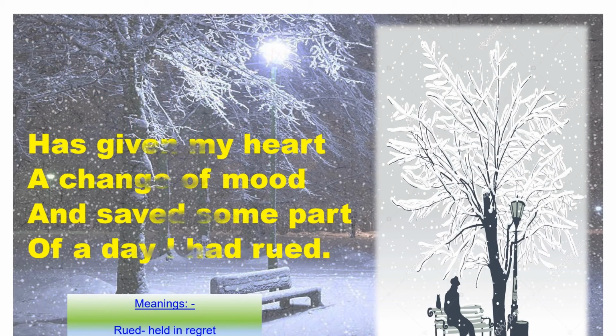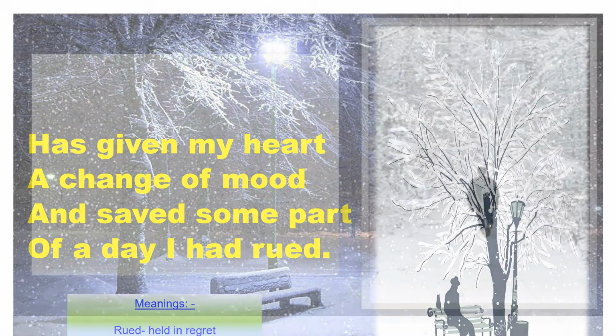Now let's go through the next part of the poem. Has given my heart a change of mood and saved some part of a day I had rued. The word meaning of rued is held in regret.